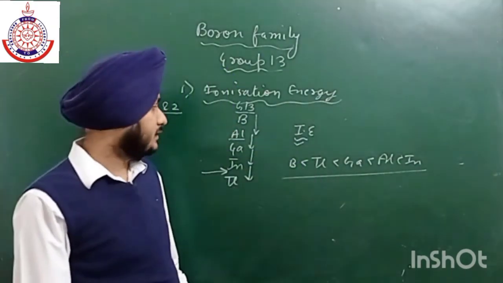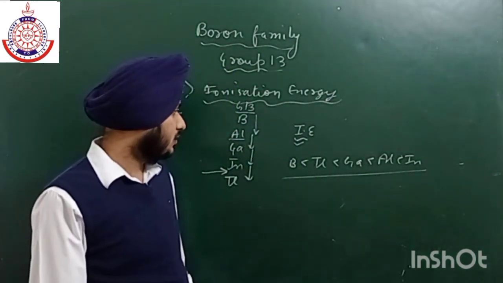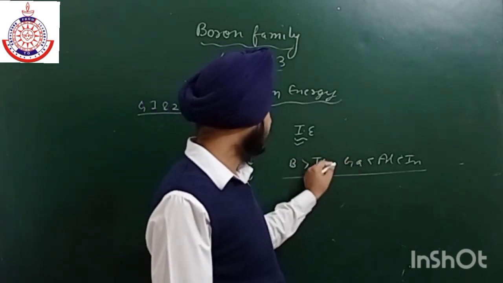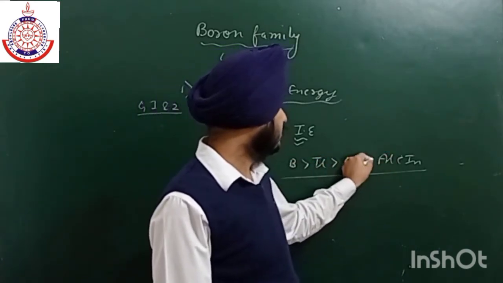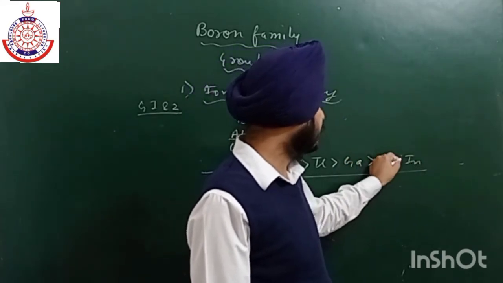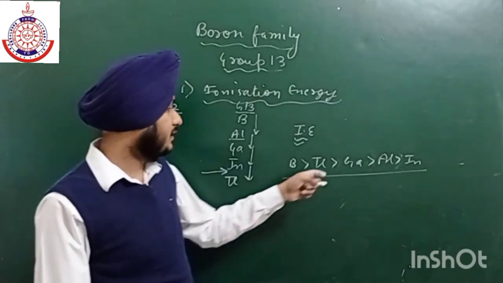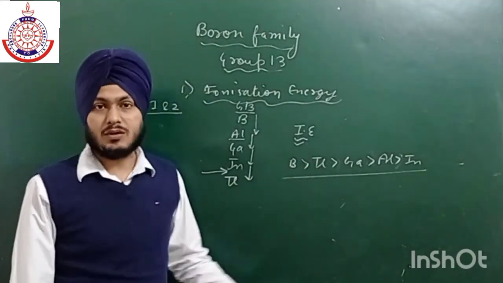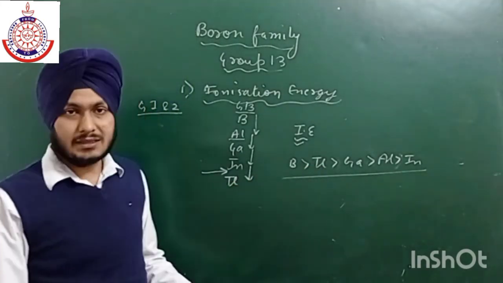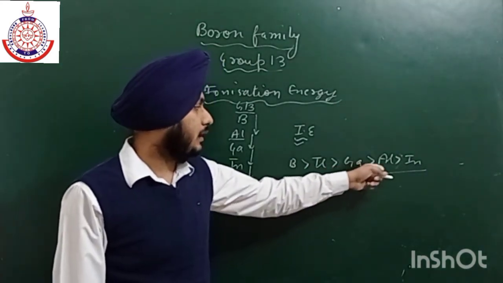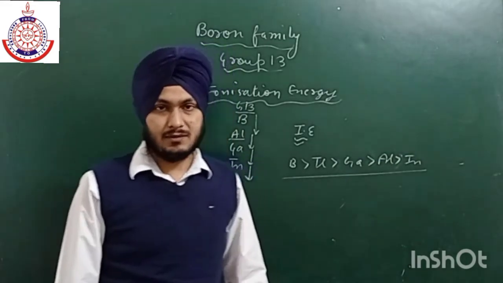order of ionization energy. Okay, so I think the arrow is like this. Okay, so this is the decreasing order of ionization energy. Boron has the highest ionization energy, then thallium due to very poor shielding effect of f orbital as well as d orbital. Okay, and then gallium, and then aluminium, and then indium. Okay, so look